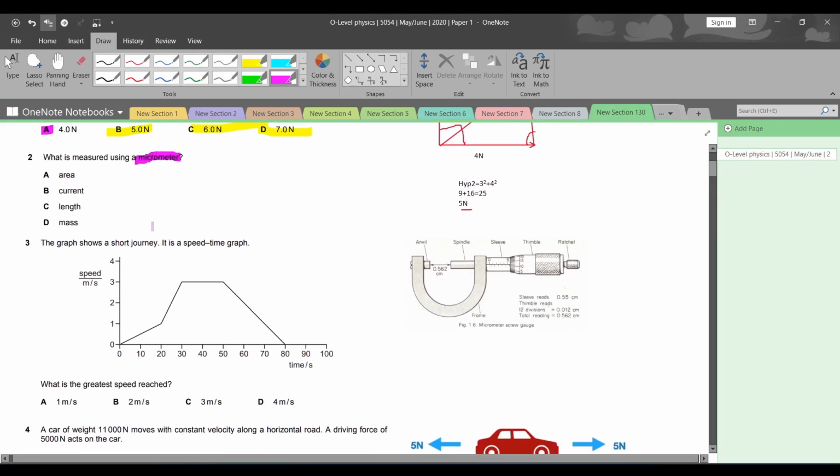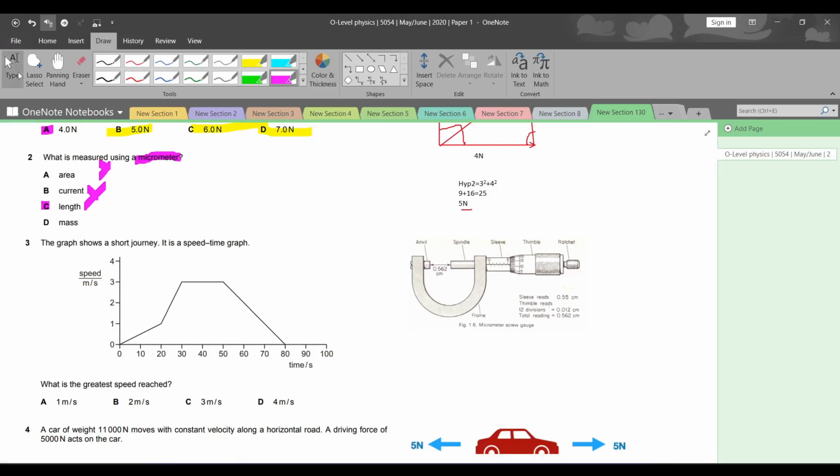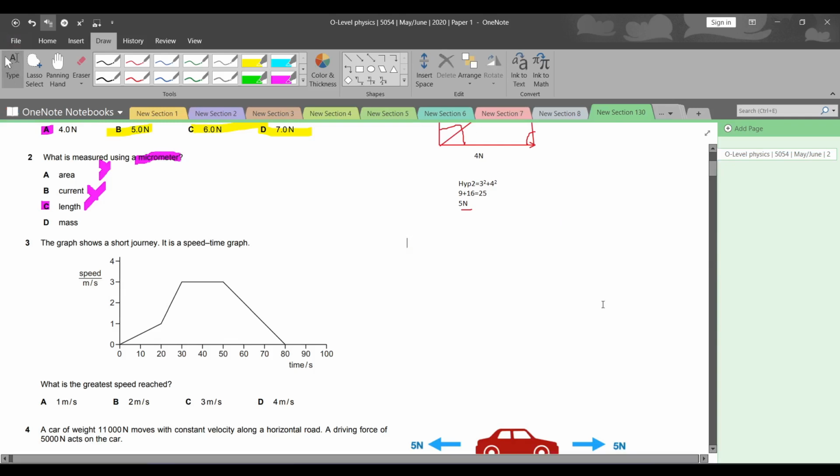What is measured using a micrometer? Using a micrometer, we can measure area? No. We can measure current? No. We can measure length. That is the correct answer क्योंकि micrometer screw gauge से आप सिर्फ length measure कर सकते हो and a very small length. As you can see here, the example micrometer screw gauge is measuring 0.562 centimeters. So that is indeed a very small length.